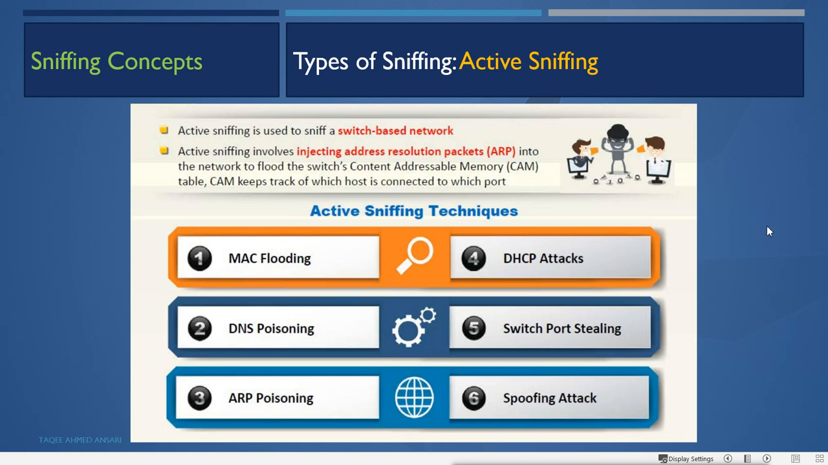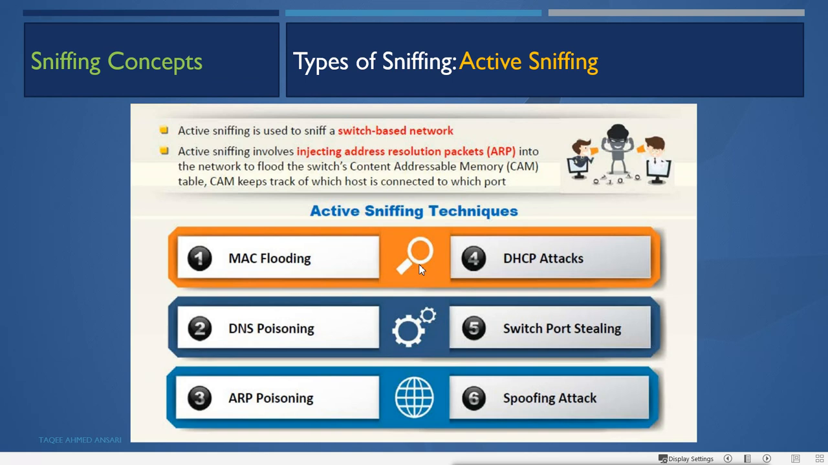Active sniffing involves injecting Address Resolution Protocol (ARP) packets into the network to flood the switch's content addressable memory, that is the CAM table, and CAM keeps track of which host is connected to which port. This is one of the attacks, but we can do different types of attacks. We call these the active sniffing techniques, because if you have a switched network, the switch will not broadcast, it will only unicast.